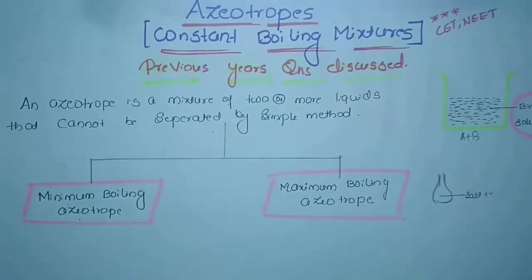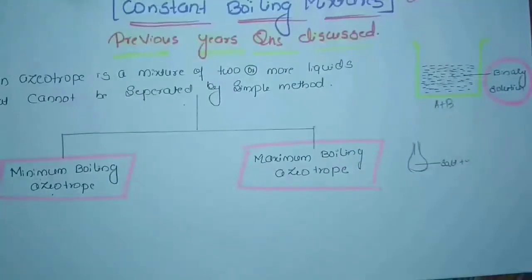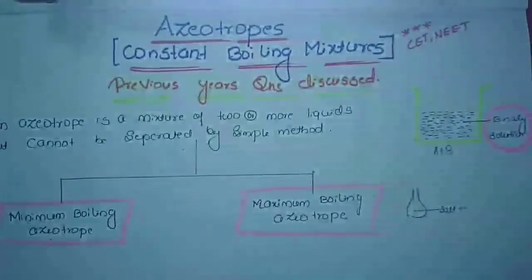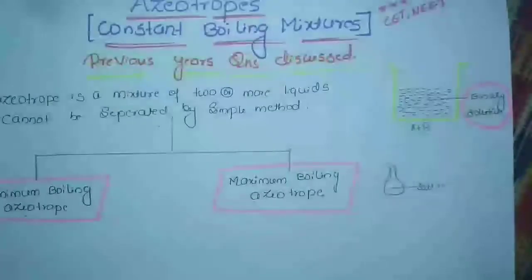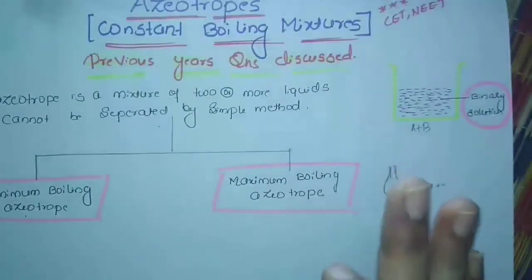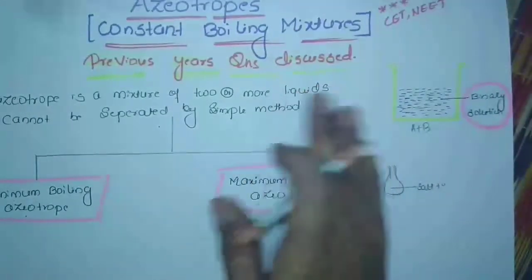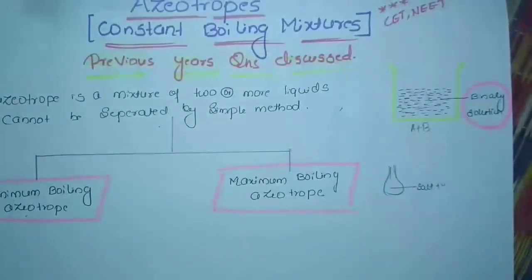So, azeotropes, or the constant boiling mixtures. What exactly does this mean? You have heard the word distillation, right? Distillation is one of the purification methods. So we can purify or separate a mixture when a given solution consists of two components. For example, purification of seawater.